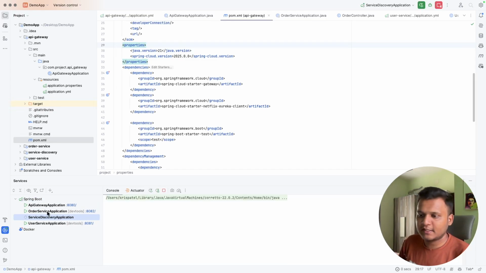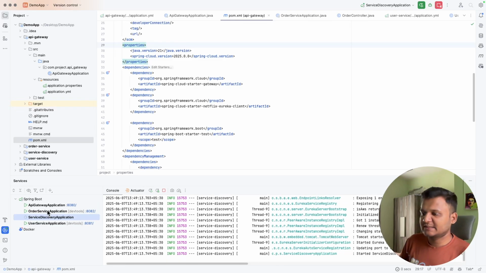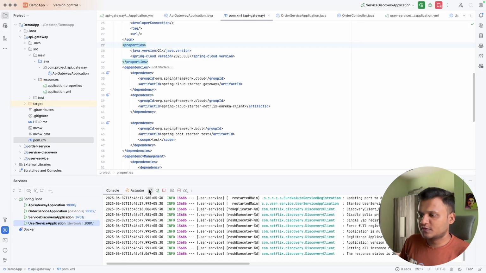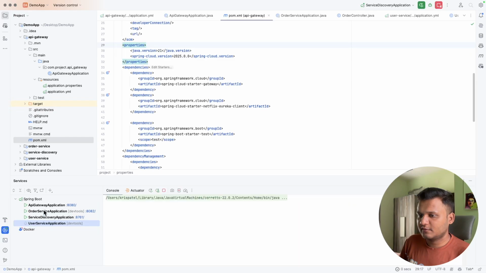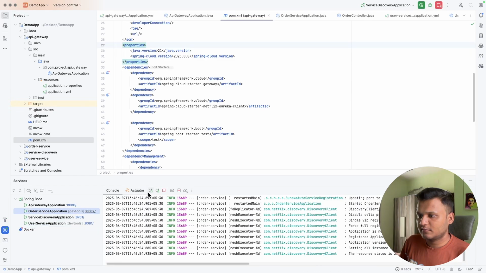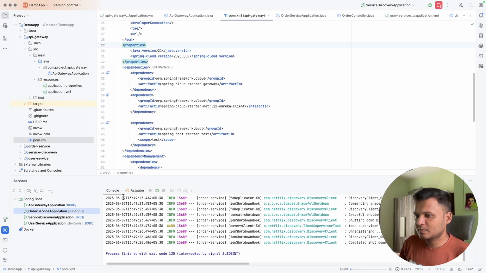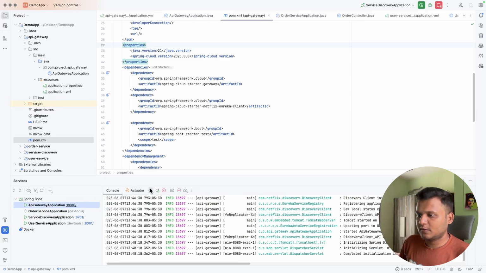Service Discovery application, and now user service, and now order service as well. Right, and now also rerun API gateway.